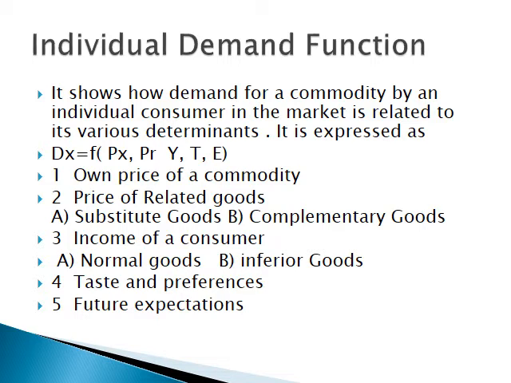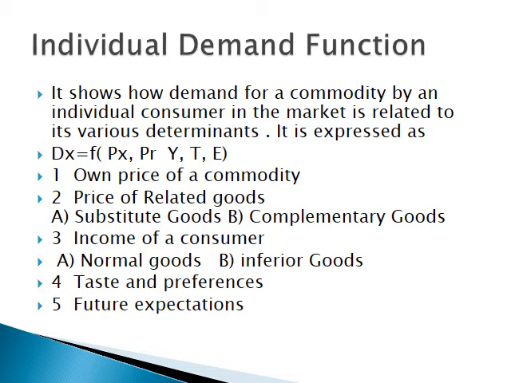Complementary goods are those goods which complete the demand for each other, and these are the goods which are demanded together. For example, bread and butter. In case of complementary good, a fall in price of one causes increase in demand for the other, and a rise in price of one causes the decrease in demand for the other. For example, when price of bread increases, its demand will fall. As a result, demand for butter will also fall, and vice versa.